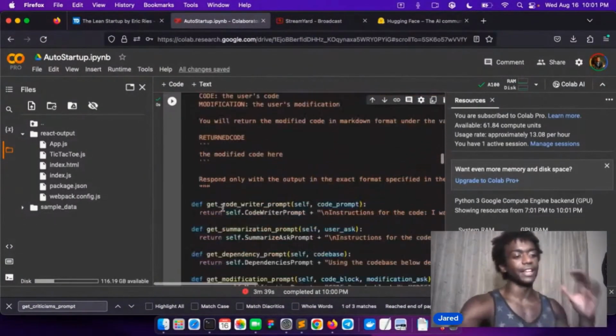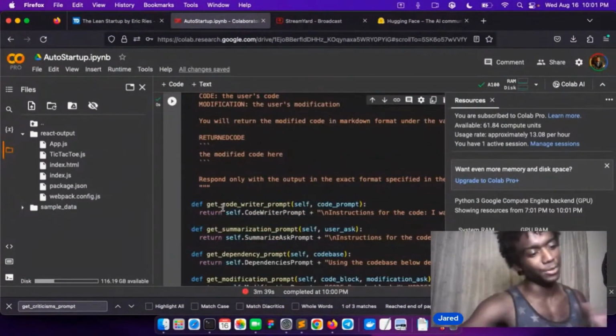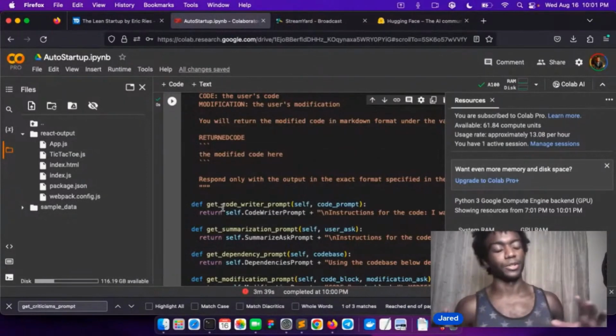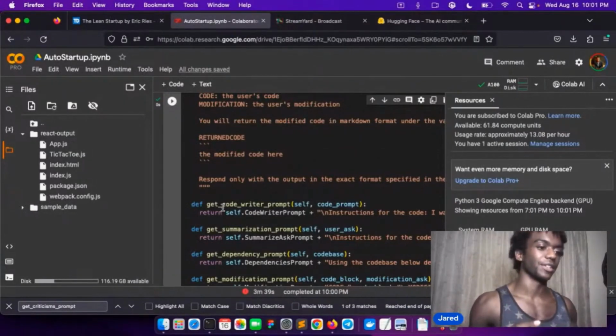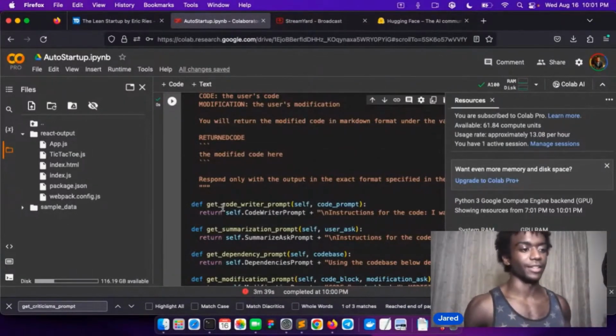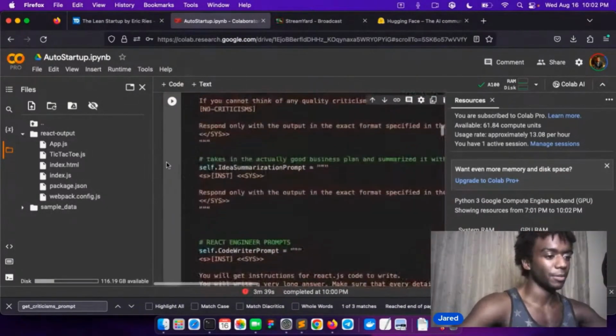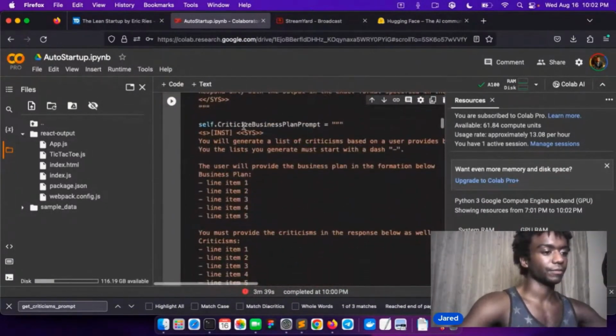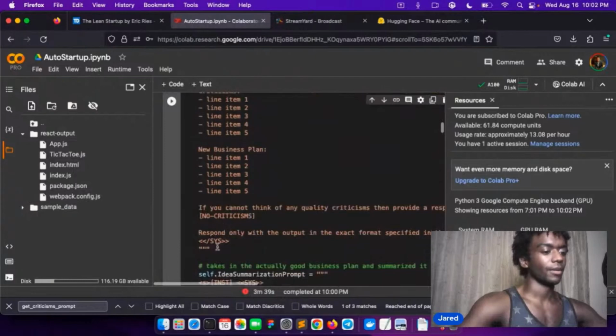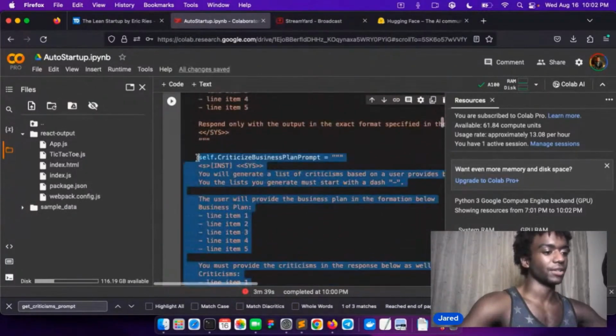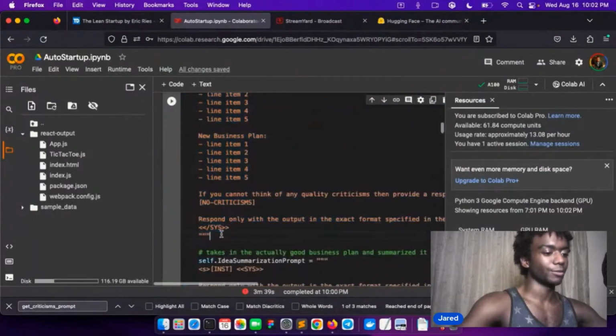I'm going to have it take in a business plan and ask it, do you think this business plan is sufficient? Answer with yes or no. And then I'm going to parse yes or no. Okay, so we need to make a new one. We have to say you are like an intelligent business person.